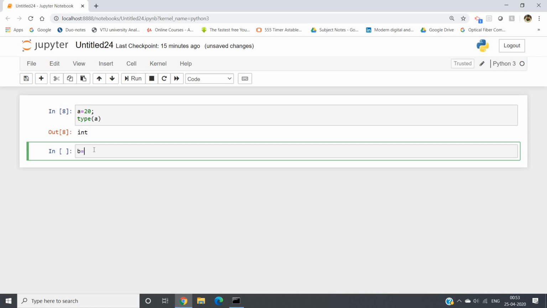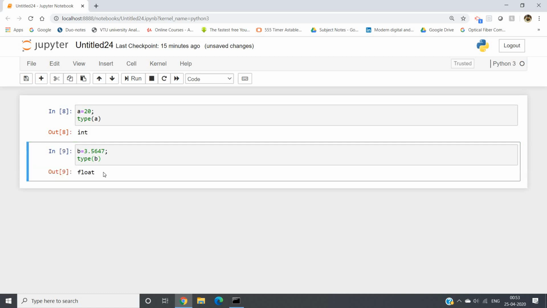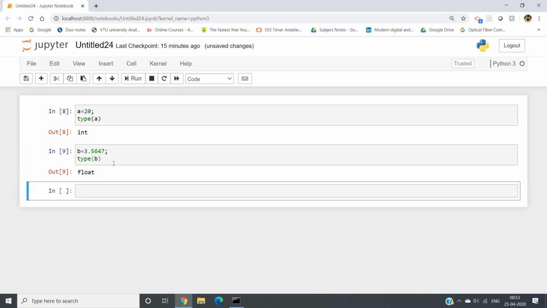Suppose I am defining b is equal to 3.5647. So this is basically what type? Float type. We know that, but let's check whether Python is able to detect that correctly. See, the output is float. So this is the integer and float data type. Using type you can get an idea of the type of the variable.